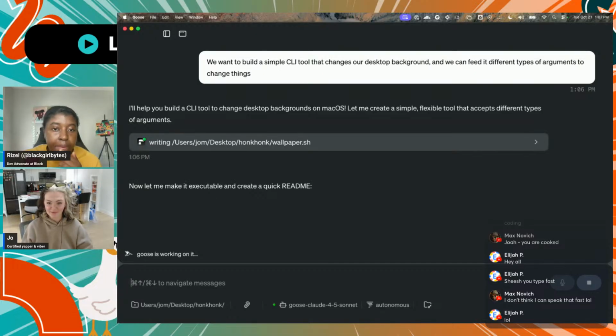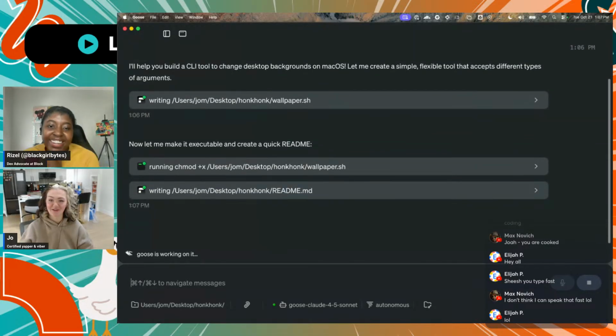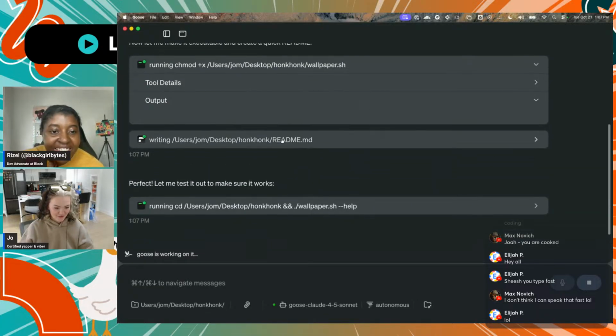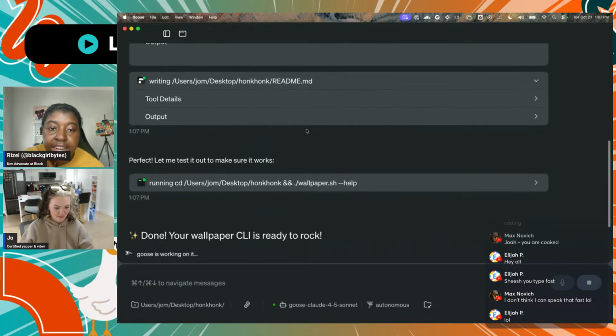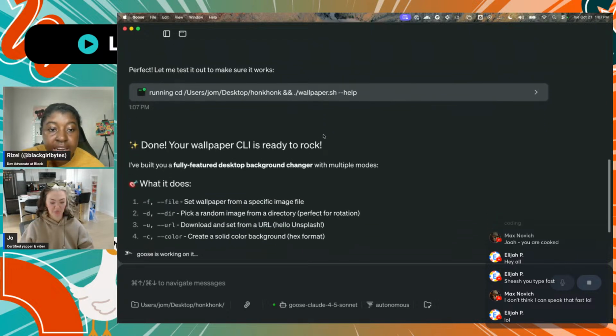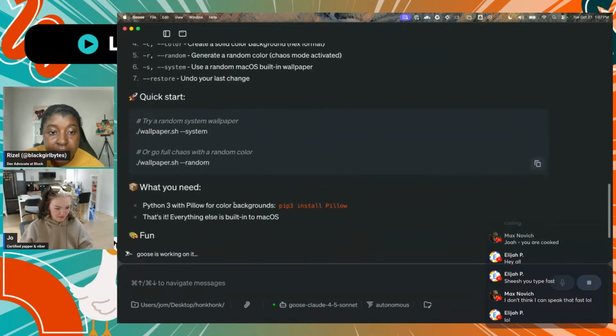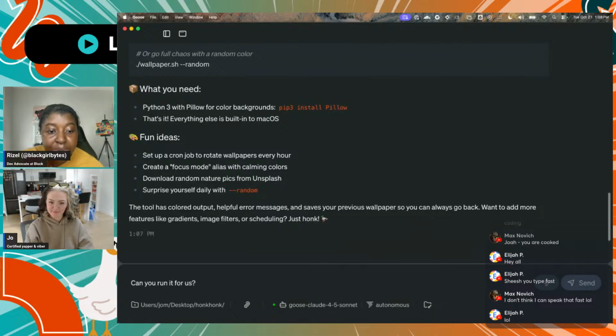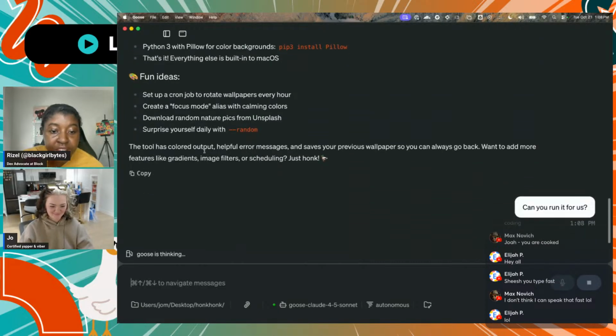I don't know why it's building a README first, but it's very developer focused, I guess. It's to show you how to use it. Yeah. This is cool though. The fact that it wrote it in only 1 minute. Apparently it's done too. Okay. Yeah. Okay, I'm gonna go over to Joah and we'll see how your results came out.